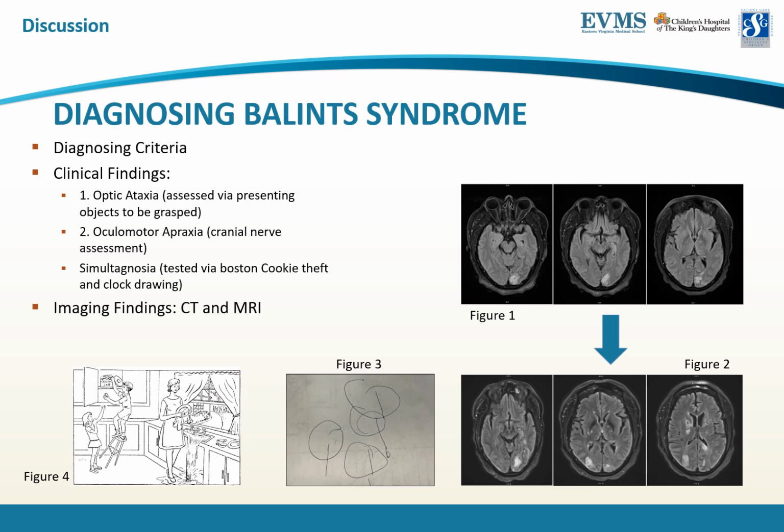The third admission non-contrast MRI, in Figure 2, showed a new focus of acute stroke in the posterior right parieto-occipital lobe and anterior lateral mid-left cerebellar hemisphere.